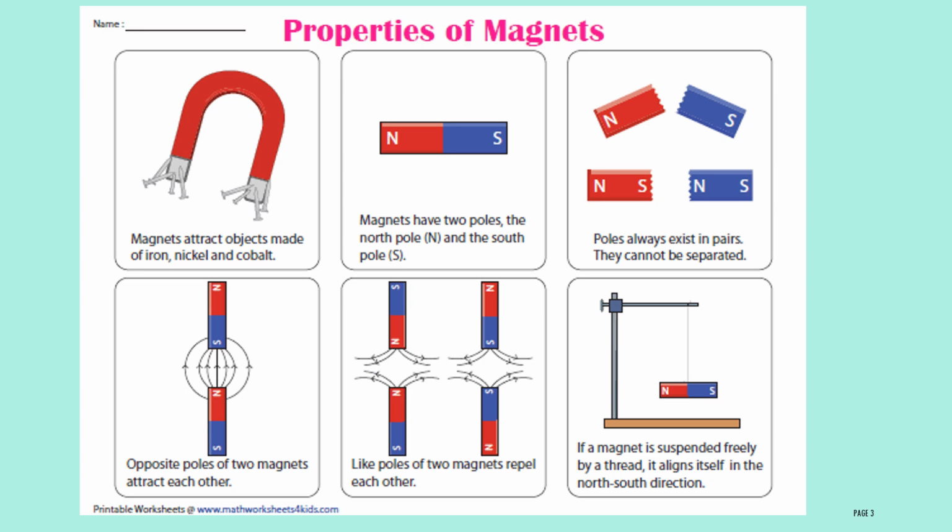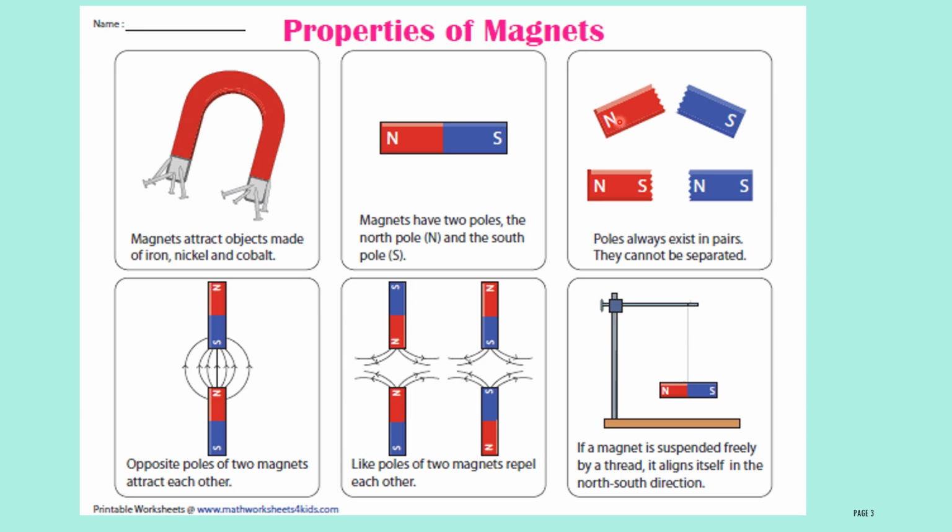Let us discuss the properties of a magnet. First property, magnets attract objects made up of iron, nickel, cobalt, almost all the metals will be attracted by the magnets. Second property, magnets have two poles, the north pole and the south pole. Third property, poles always exist in pairs, they cannot be separated.